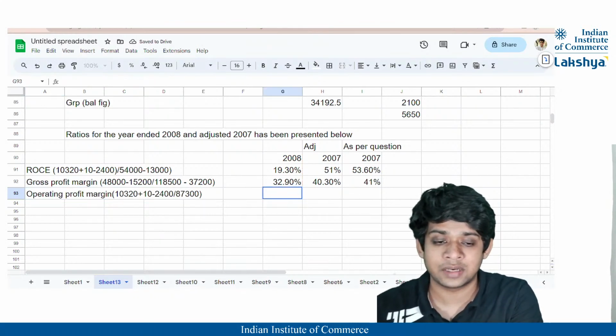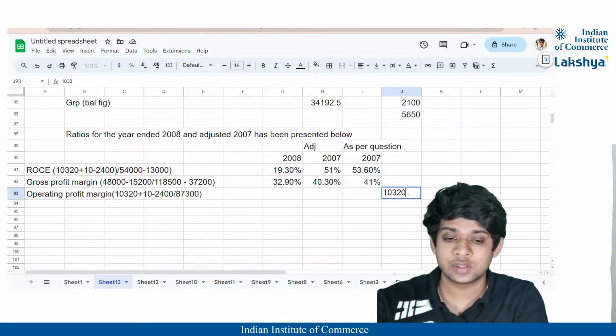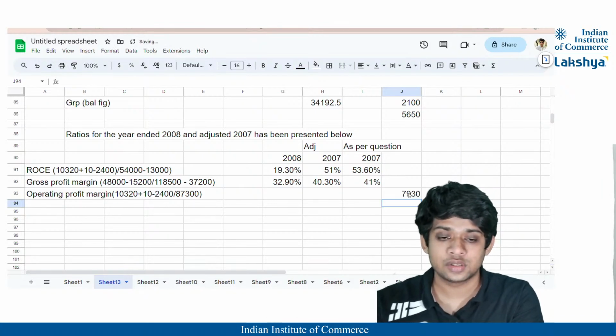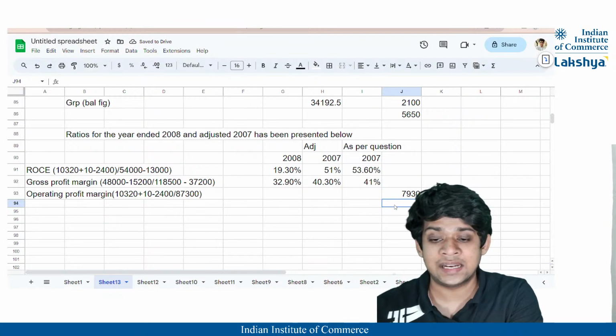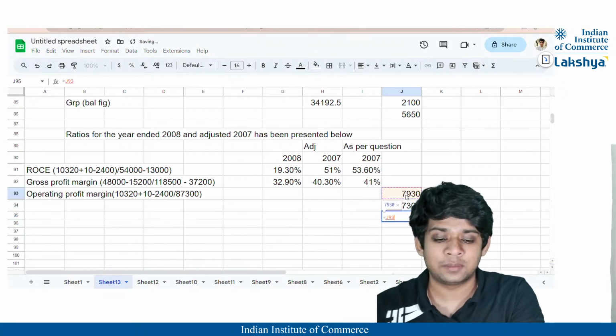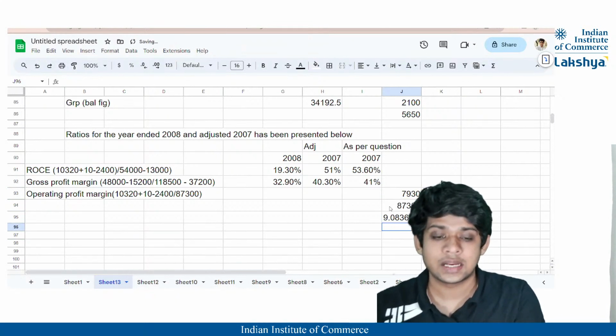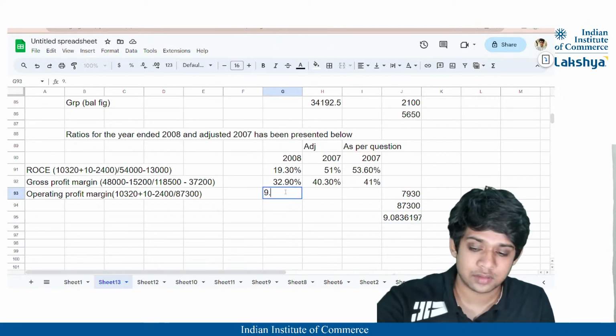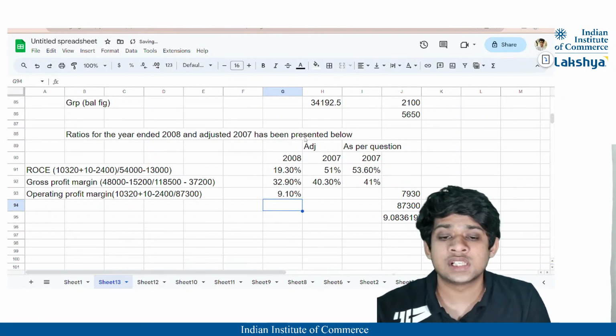So my sales revenue will be nothing but, I'll just calculate it here, 10,320 plus 10 minus 2,400. So this is the profit, and divide by 87,300. Correct? So my operating profit margin will be 7,930 divided by the sales revenue into 100, and it will be 9.08%. So we can probably mention it as 9.1%. Right? So this is for 2008.